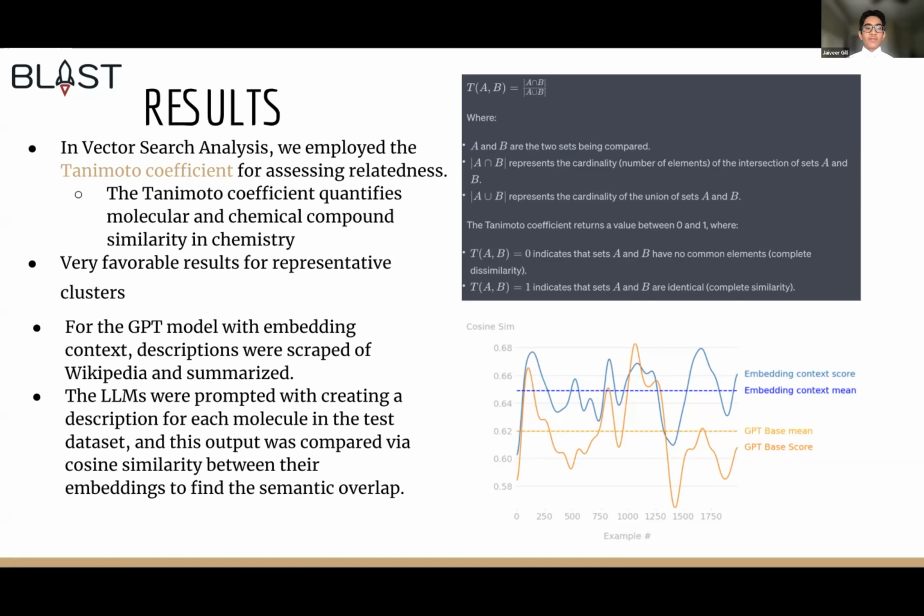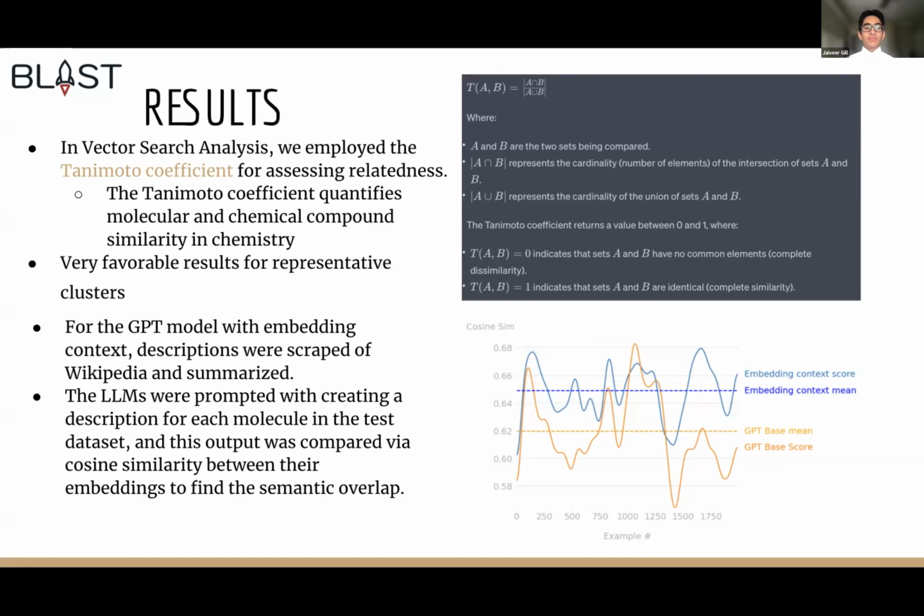As discussed earlier, for the GPT model with the vector database as context, the benchmark involved scraping descriptions off Wikipedia and summarizing them using the Hugging Face model. The LLMs were then prompted with generating a description using the knowledge they have about molecules and their properties in the test dataset, which is not included in the embeddings.